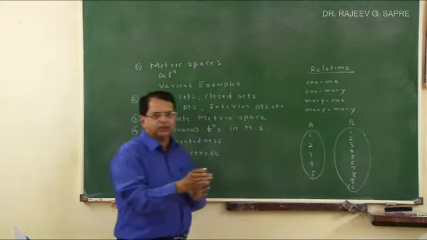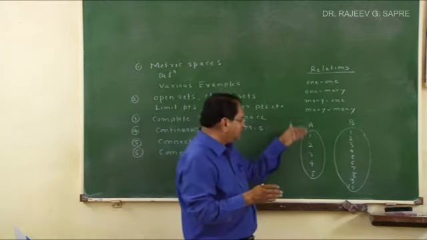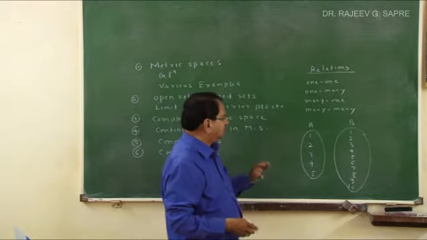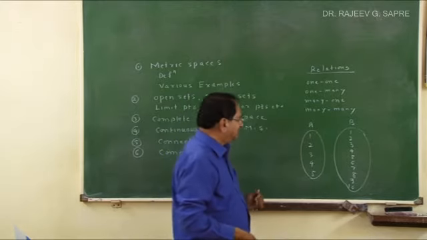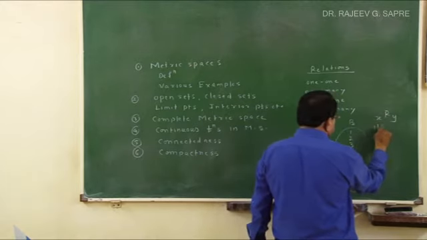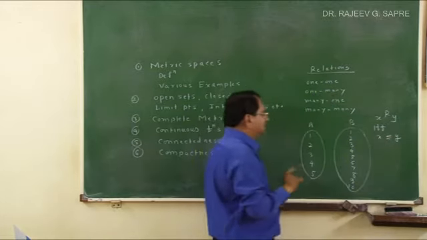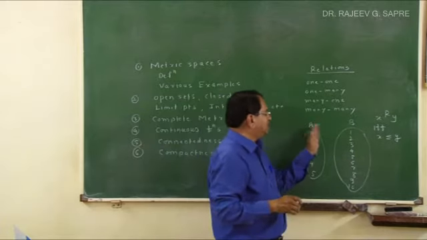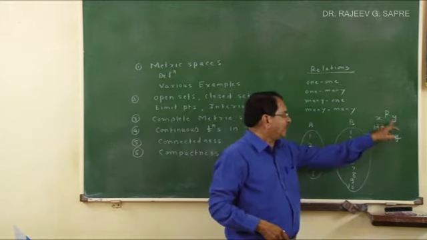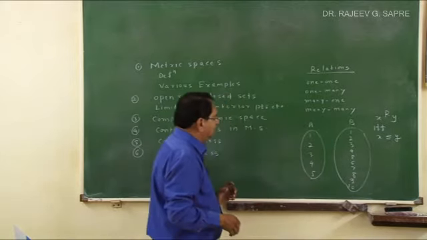Now I define a relation between A and B. That means I am going to associate every or some elements of A with elements of B. Now suppose I define a relation in these two sets by saying that X is related to Y if and only if X is less than or equal to Y. Now this is a relation from A to B, where X is from A and Y is from B.